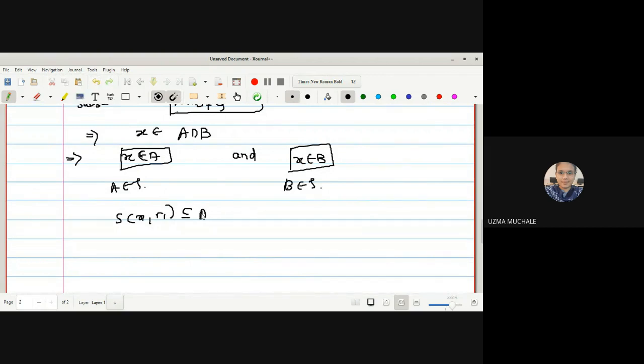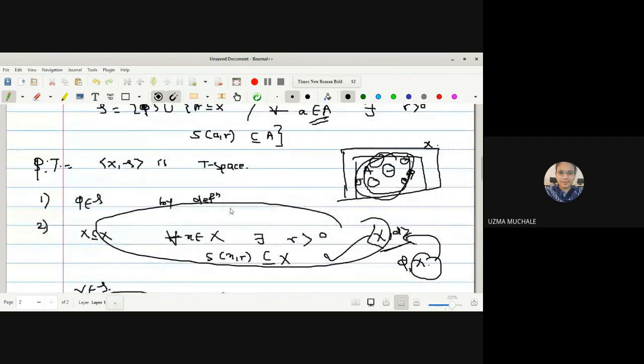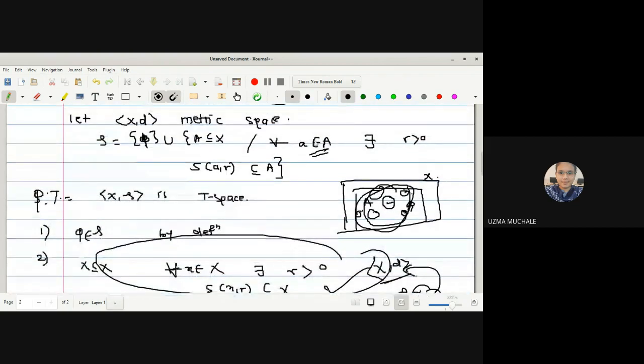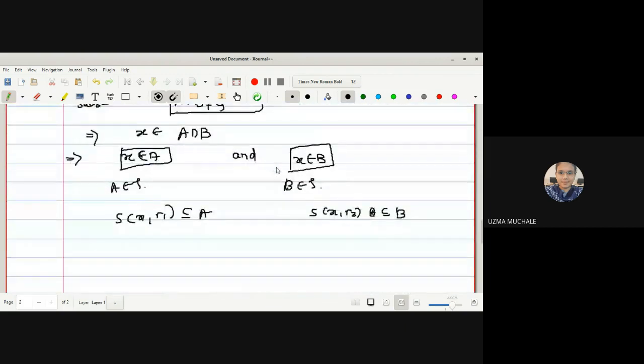as well as S(x, r2) is contained in B. Why is this so? By the definition of τ. If it is not an empty set, what should be the consideration? Instead of a belongs to A, we have x belongs to A and x belongs to B. So there will exist an open sphere with center at x which is contained in A.